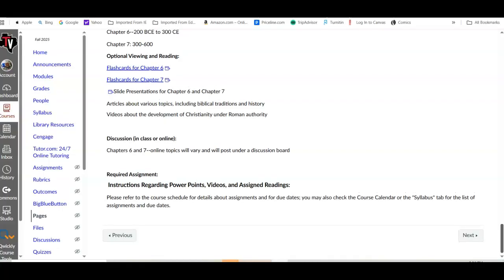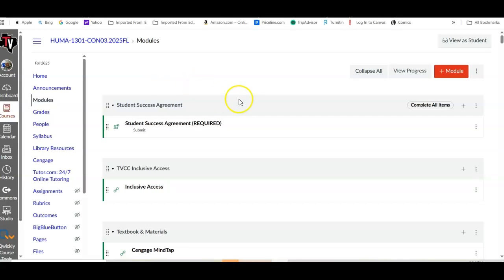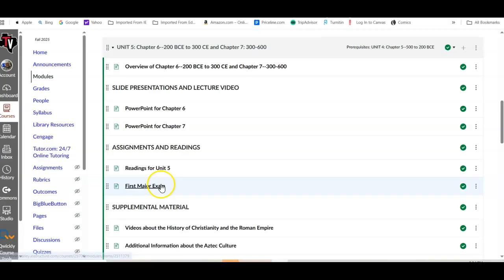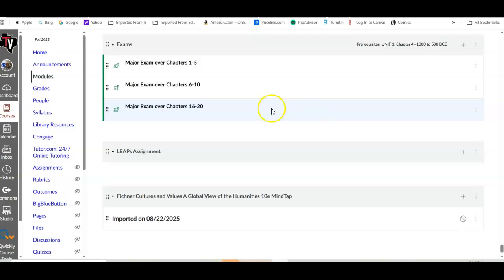You'll see some other details here about the restriction, the details of that part. But in the module itself, you'll see that I have a link to your first major exam. And you click on this, it tells you some detail, and then you click on this part and it opens up the exam. And so it is due at this time. So you have those details for you as well.